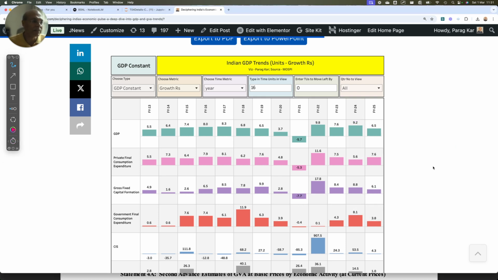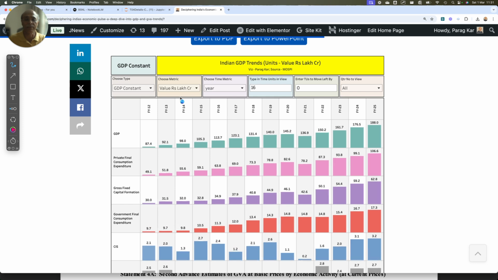So let's look at this story with a little bit of color. What is going on here? In order for us to do that, we'll take the growth numbers later. Let's look at the absolute numbers, because absolute numbers are going to tell you a story which the growth sometimes will not be able to tell because of the base effect. Base effect is very, very distortive. Sometimes the growth will be very high, sometimes the growth will be very low. So let's look at it from a yearly point of view before we dive into the quarterly time frame.